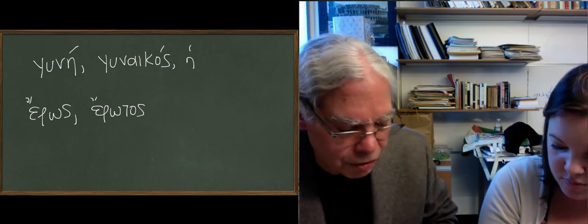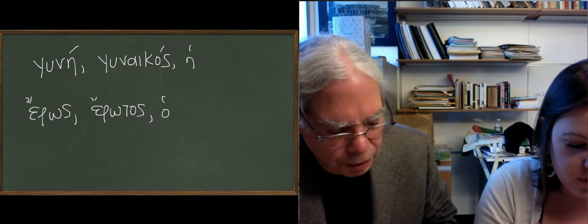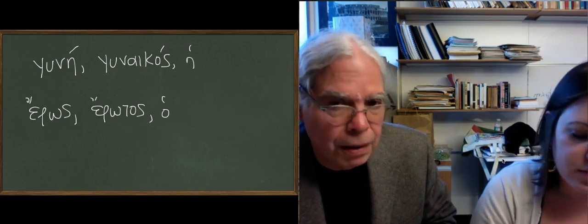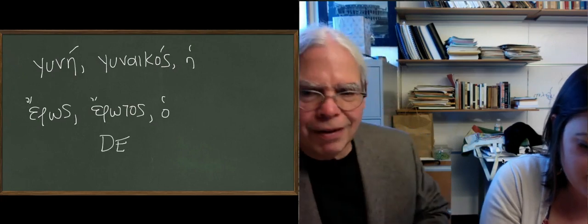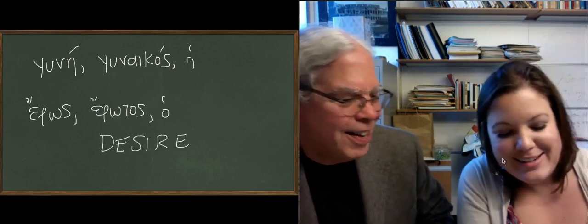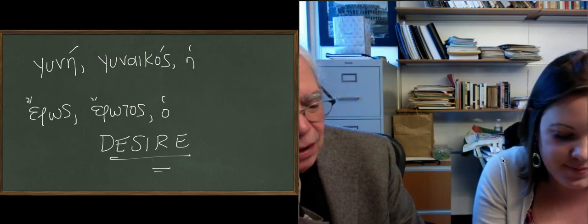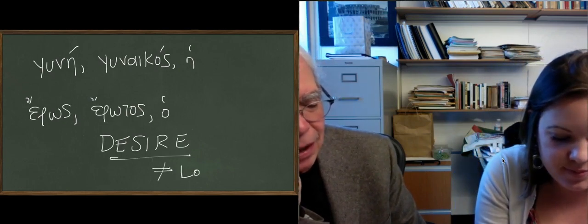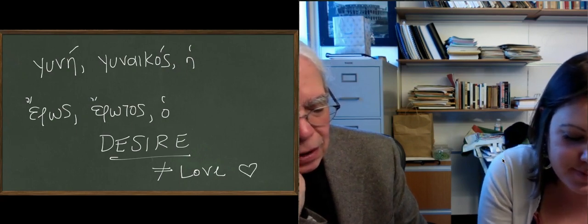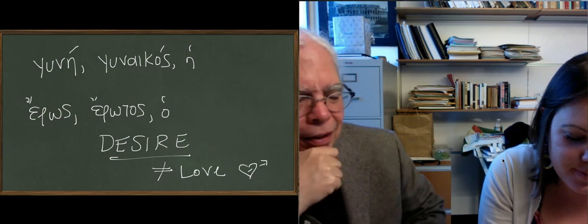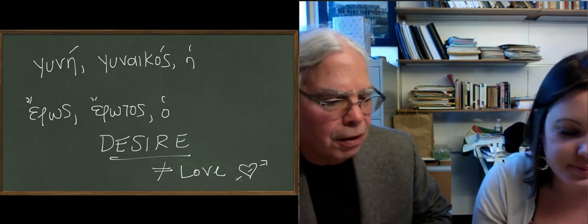The dative plural is erosi, from erotsi. But the book translates it as love, which is a common translation, but it's a mistake. So it means desire, rather than something romantic like love. I think it's very important to understand that in Greek, it's not the English word love.